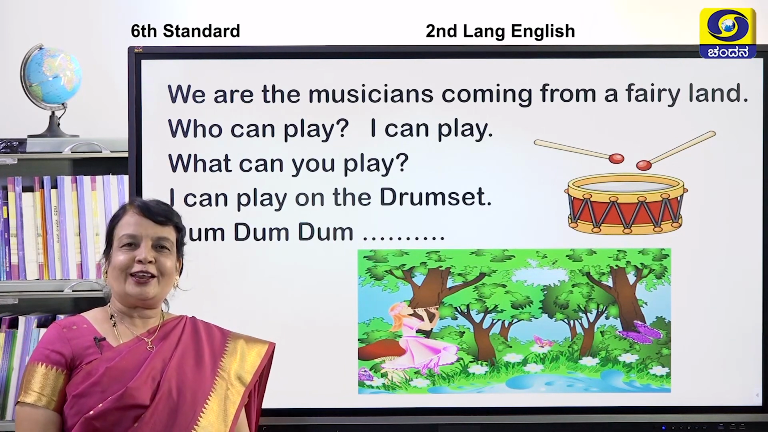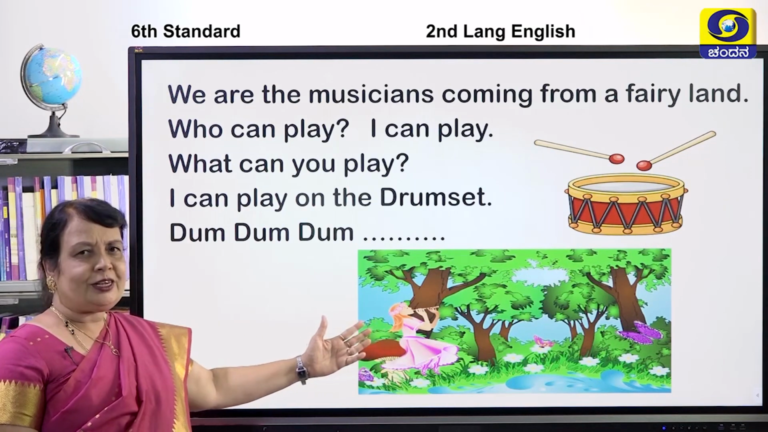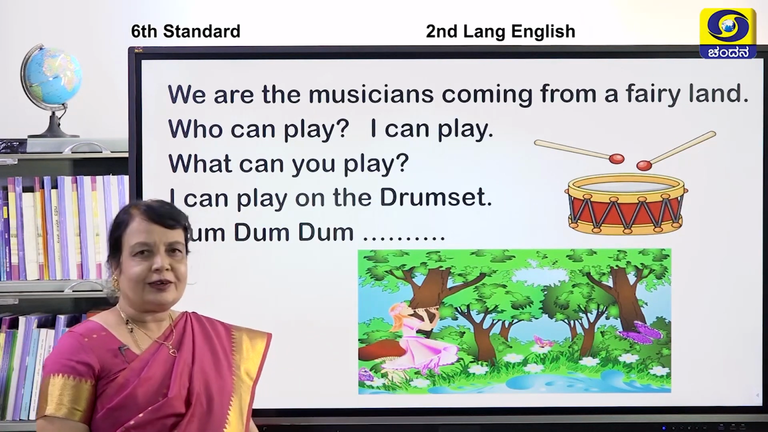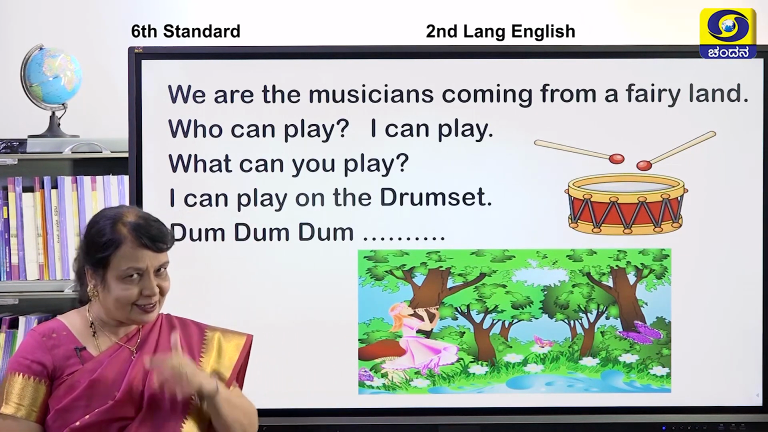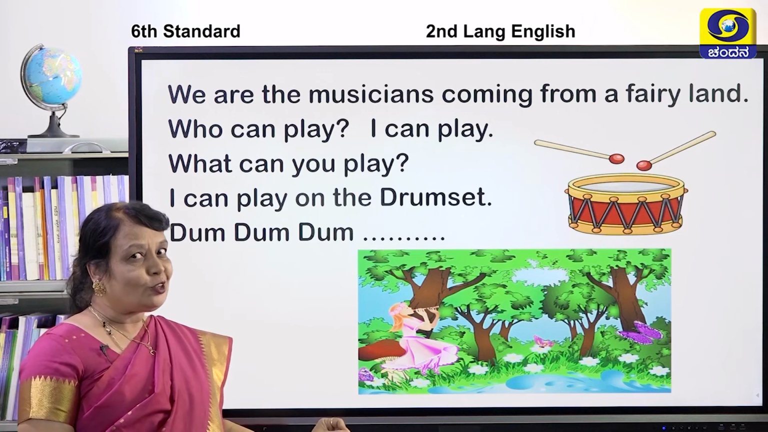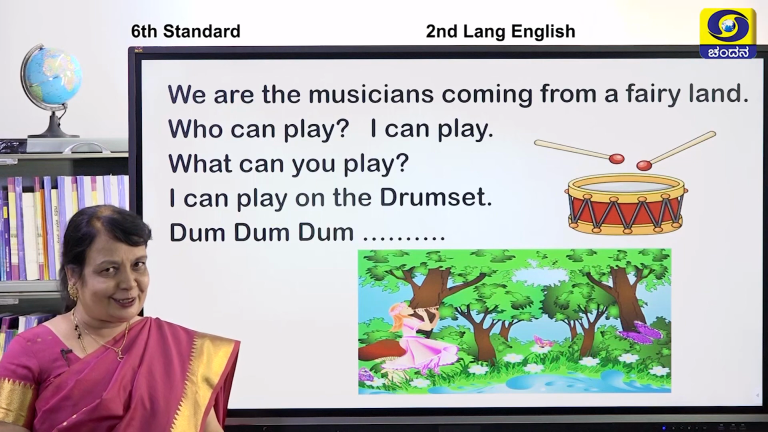Children, did you enjoy the rhyme? Yes. You can see a scenery here, children. You can see it is full of green color, isn't it? Yes. There are so many flowers, isn't it, children? So, bees also go and sit on the flowers, isn't it, children?